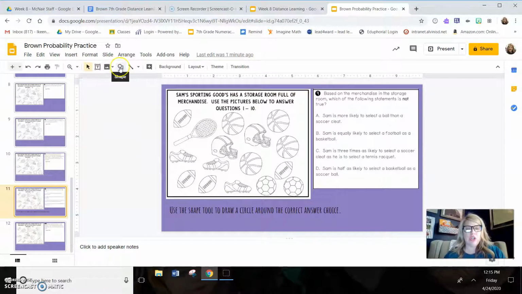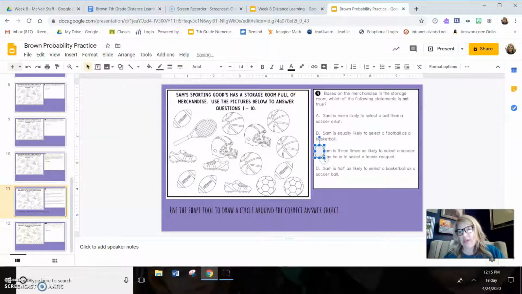So what you're going to do is go here. This is the shape tool. You're going to select the shape of a circle, and then you will go to whatever answer choice you think it is. I haven't read this question, so don't tell me, don't say, Mrs. Brown, you said it was C. This is just an example. And if I thought my answer was C, I would go and I would circle C like this. Okay? All right. So come see me during the video chat.